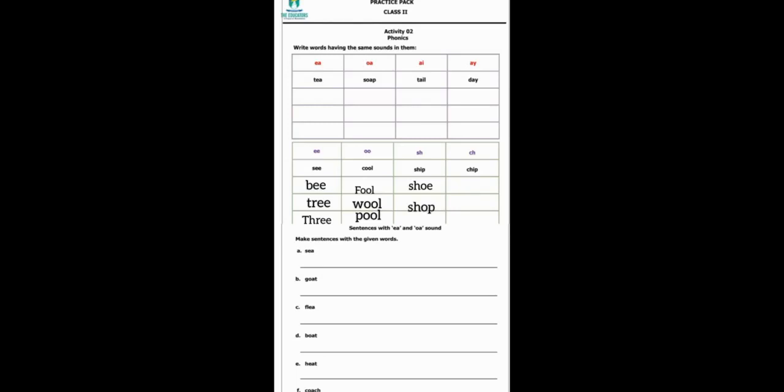If we combine sh sound with o, p, shop. Next word is sheep. Yes, here we will use two phonic sounds that we have studied now. The first one is sh. Next one is ee. And the last one is p. Sh, ee, p. And the word becomes sheep.